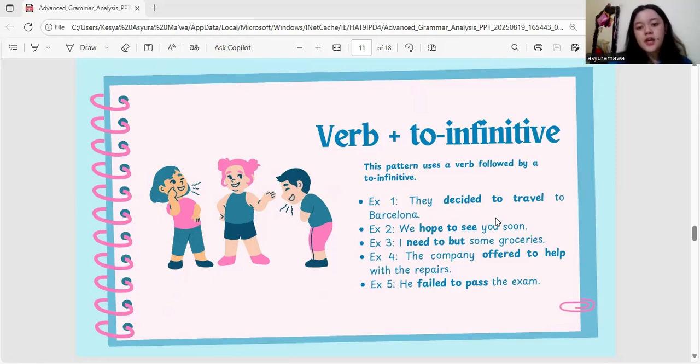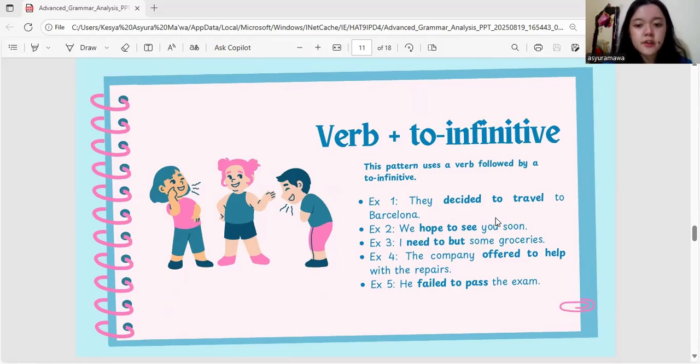Example 3, I need to buy some groceries. The explanation is the verb "need" is always followed by a to infinitive, to buy.